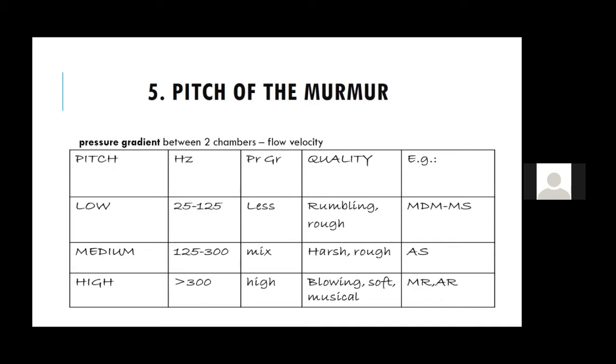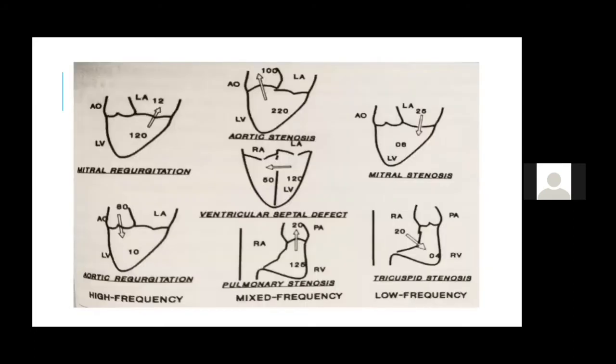So for your exam's sake, they may ask you which are the low pitch events. We discussed in the last class, S3 and S4 are low pitched. MS and other mid diastolic murmurs, except Austin Flint murmurs, are low pitched, whereas most of the other events like S1, S2, murmurs of MR, AR, your pericardial rub, your opening snap, these are high pitched events. So low pitched events are better heard with the bell of the stethoscope, whereas high pitched events are better heard with the diaphragm of the stethoscope.